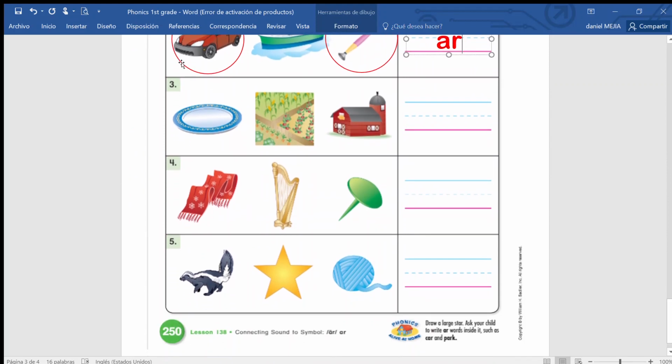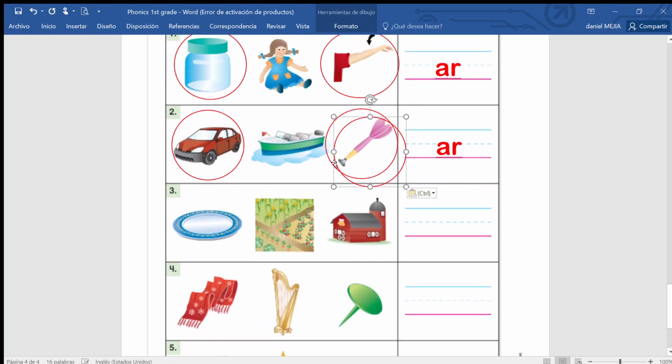Good, number 3. Any idea what is this? Where you eat? The dish. Dish. Does it have the AR sound? No, good. And this is a garden. Garden. Does it have the AR sound? Yes, okay, so you're going to circle it. Good. The next picture is a barn. Barn. Do you circle it? Yes, because it has the AR sound. Okay, and also don't forget to write AR.